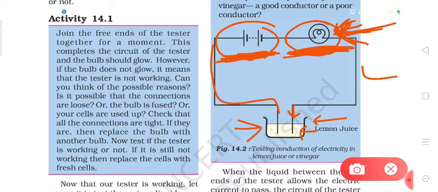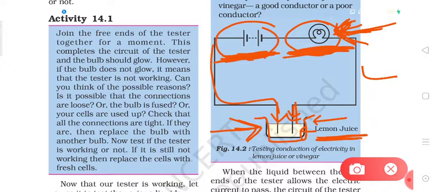So first of all, in a plastic bottle cap, for example from those 600 ml or 1 liter cold drink bottles, we can take those plastic caps. In those plastic caps we will take the lemon juice and we will put these two ends into the lemon juice, but ensure that the tester is working properly, so we need to check the tester before using it.